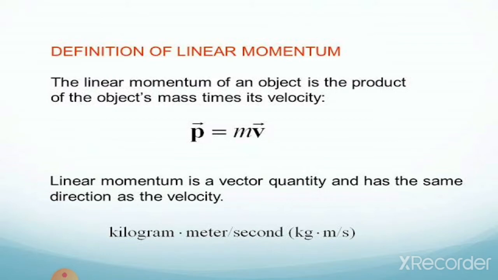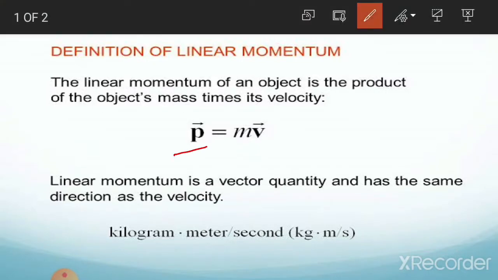The linear momentum of an object is the product of the object's mass and its velocity, and it is denoted by the symbol P. Here I have mentioned the symbol and the formula.